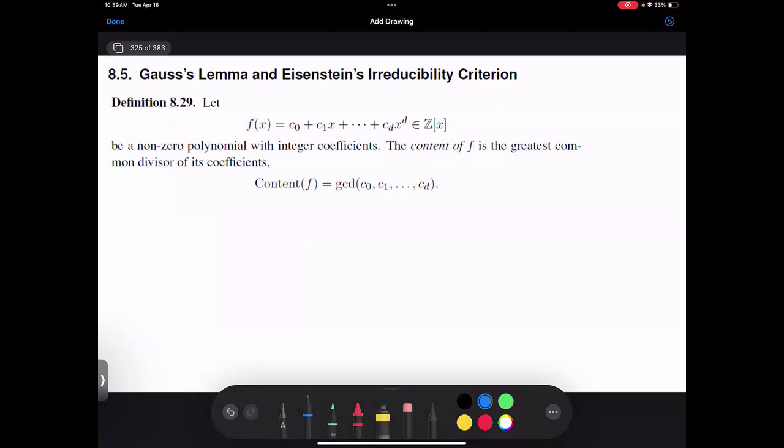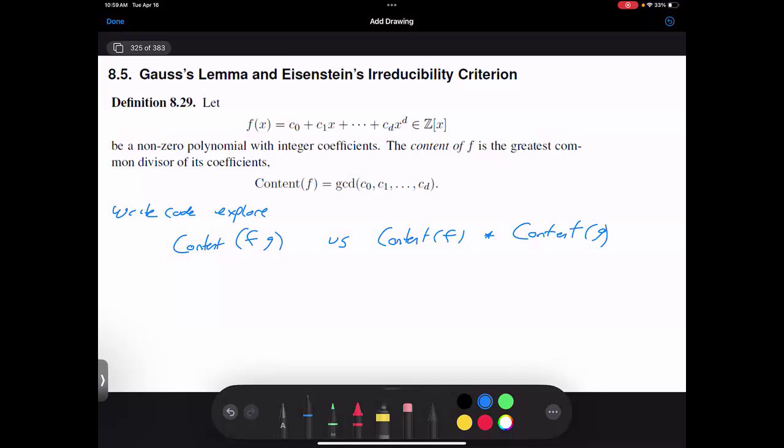So if I give you some polynomial with integer coefficients, we define the content of f as the greatest common divisor of its coefficients. And what I want you to do is some experiments. So write code and explore the content of f times g versus the content of f times the content of g.